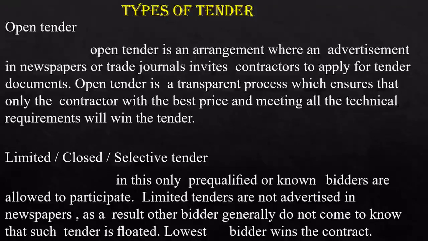Open tender means it is an arrangement where, through an advertisement in newspapers or trade journals, they invite the contractors to apply for tender documents. So open tender means you have to give the advertisement in newspapers. It is open for all. Any third person can come and submit his tender. So it is a transparent process. In the open tender, you will have a lot of choices, a variety of choices. So you can conclude with the best price